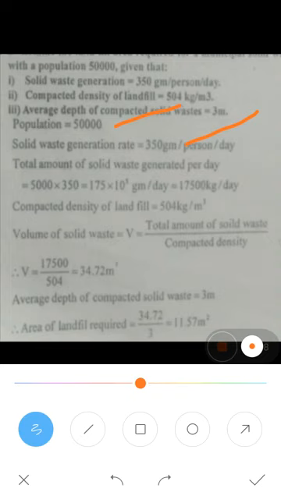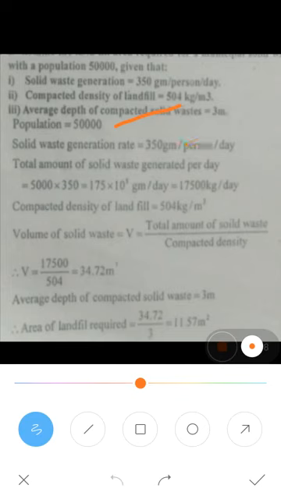The next is the compacted density of the landfill, which is given as 504 kg per meter cube. So volume is equal to the total amount of solid waste divided by compacted density. This is the formula.